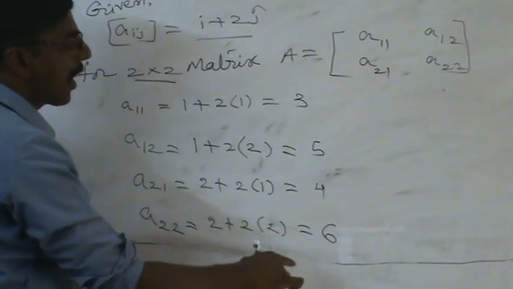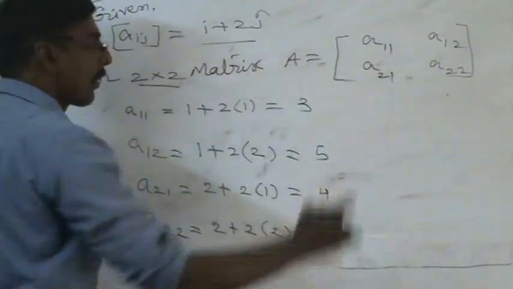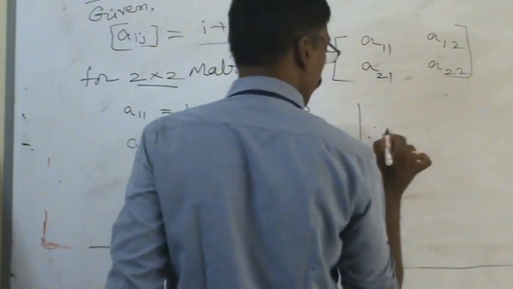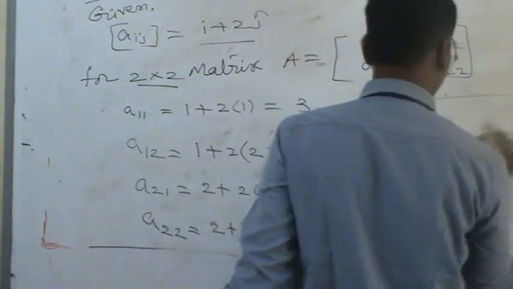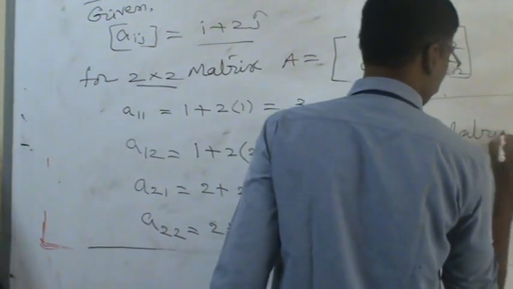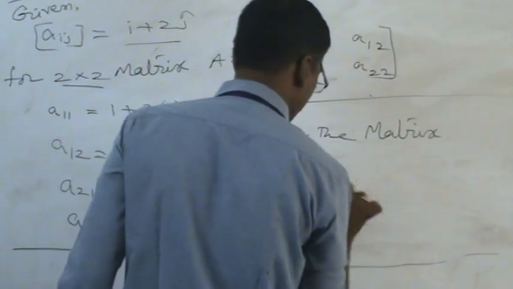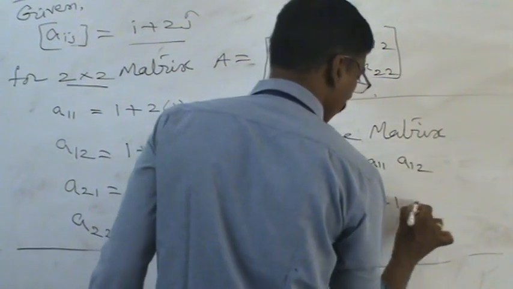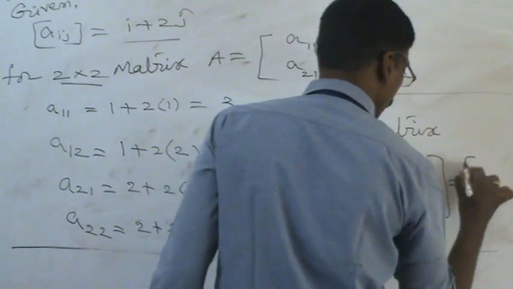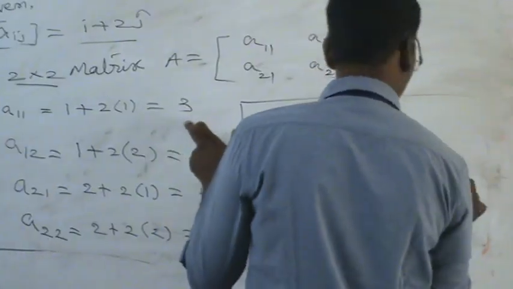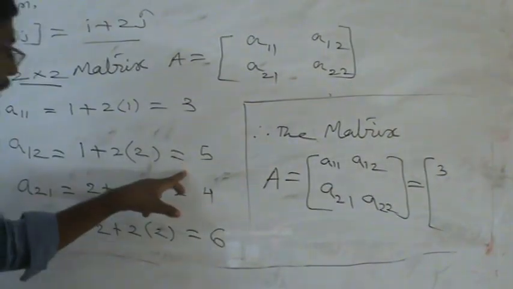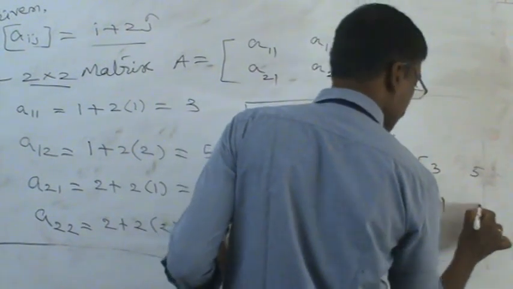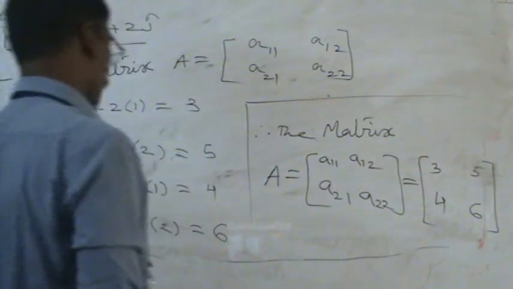All these values we substitute in the given matrix. Then we write down: therefore, the matrix A is equal to A11, A12, A21, A22. What's the value of A11? A11 value is 3. What's the value of A12? A12 value is 5. This is 4. This is 6. That is our answer.